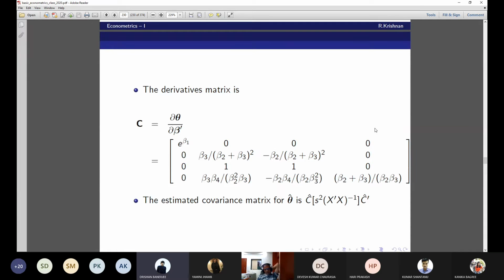Yes, sir, I was getting this. So what is the estimated covariance matrix? Now you see I am deriving the entire C matrix. In the previous problem also we could have derived the entire C matrix, but it involved only two parameters. We derived only the two rows involved. Suppose our transformation involves only beta 3 and beta 4, we could have written only the final two, the second one and the fourth one.